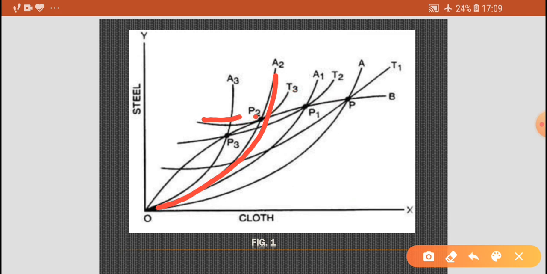Let me show you. This is foreign country's offer curve OB, and the point P2 is at the tangency point of trade indifference curve T3 of country A and offer curve OB of country B. See here, this is very clear.